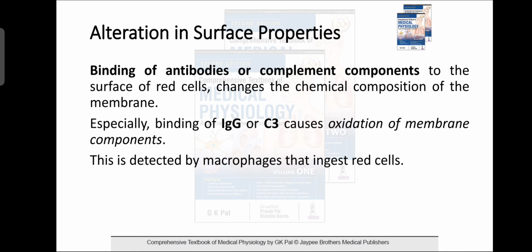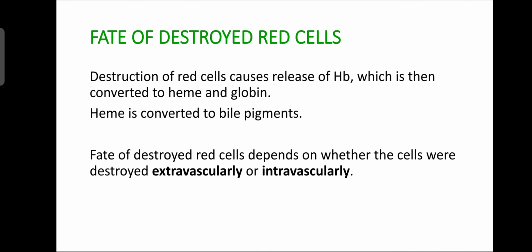So binding of complement components to the surface of the RBC changes the chemical composition of the membrane. Binding of immunoglobulin G or C3 causes oxidation of membrane components, so that is detected by the macrophages, which ingest the red blood cell. Fate of destroyed RBC: destruction of the RBC causes the release of hemoglobin, which is then converted to heme and globin. Heme is converted into bile pigments, that is bilirubin and biliverdin. The fate of destroyed RBC depends on whether the cells were destroyed extravascularly or intravascularly, that we discussed earlier.